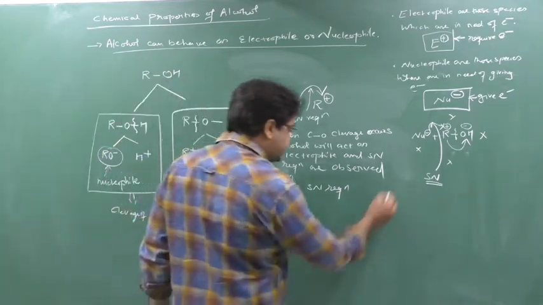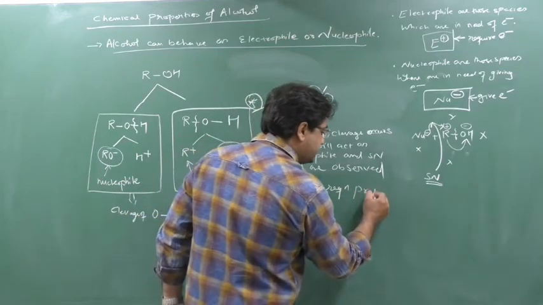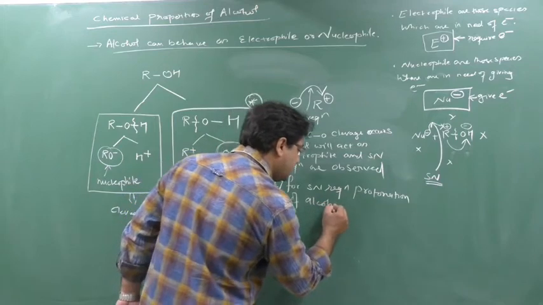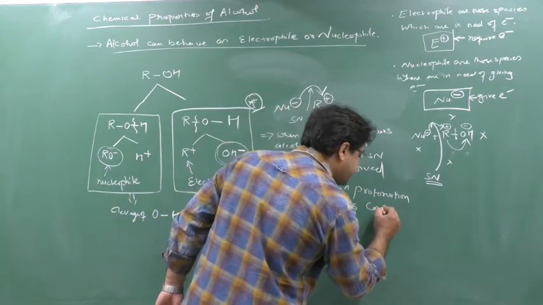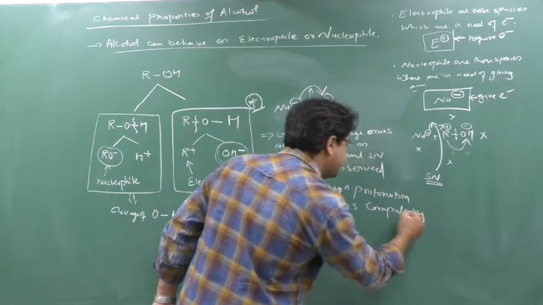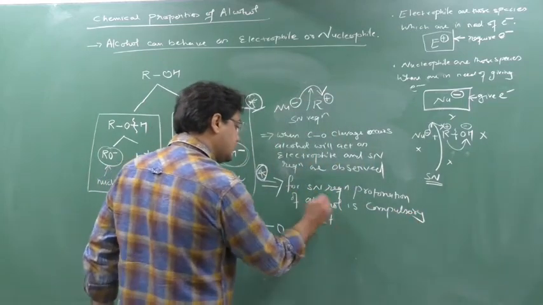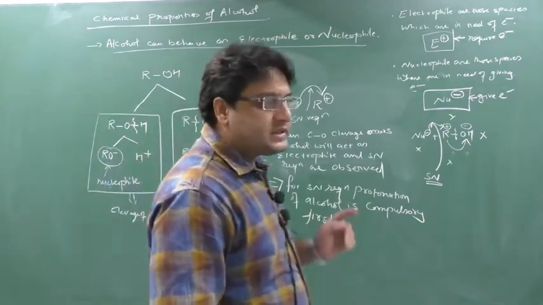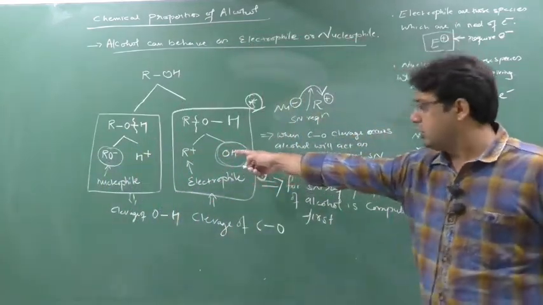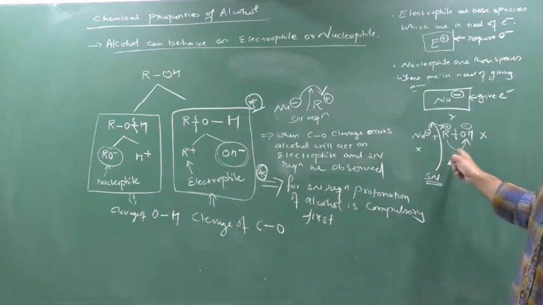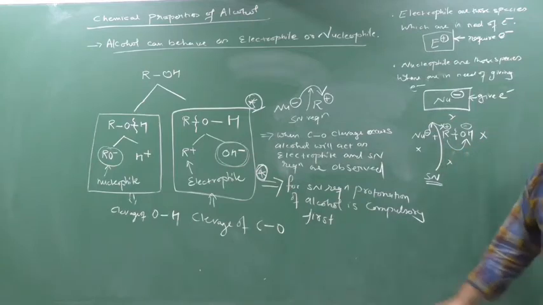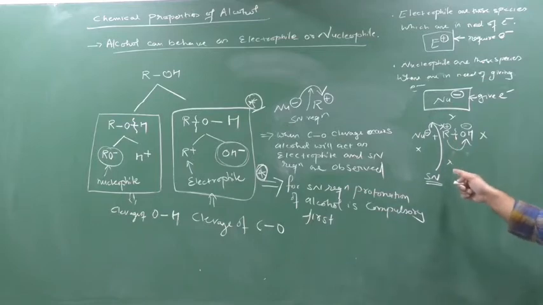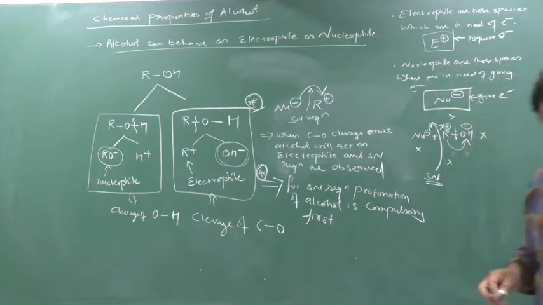So for an SN reaction, protonation of alcohol is compulsory first. This is a very important key point. If you want to do the SN reaction with alcohol, if you want to do this kind of reaction, then first you have to do the protonation of this alcohol. After doing the protonation, only then can you do the SN reaction.